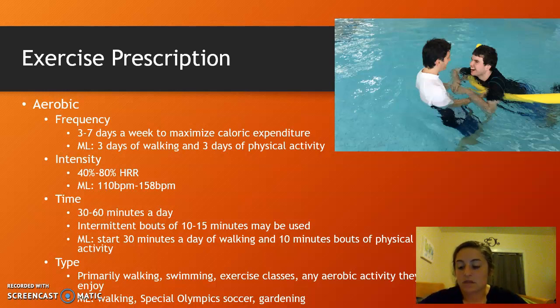The time, so it can be 30 minutes to 60 minutes a day, and then the intermittent bouts can be 10 to 15, so I started her off with 30 minutes of walking and then just 10 minute bouts of physical activity. Type, primarily walking would be the best, but swimming, exercise classes, anything that they enjoy would be perfectly fine.